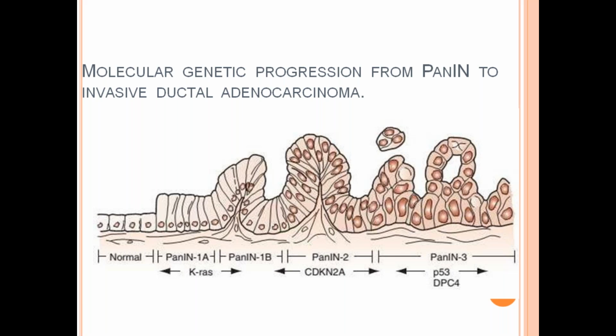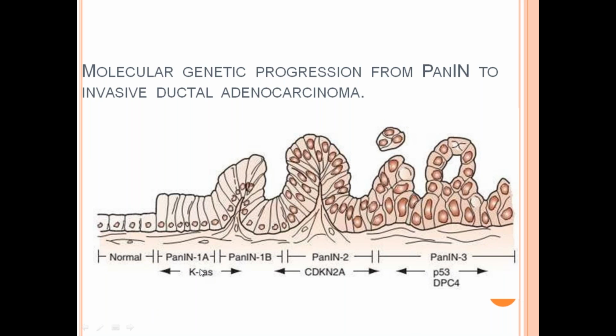Molecular genetic progression from PanIN, or intraepithelial neoplasia, to invasive ductal adenocarcinoma. This is the initial normal tissue, the starting point.